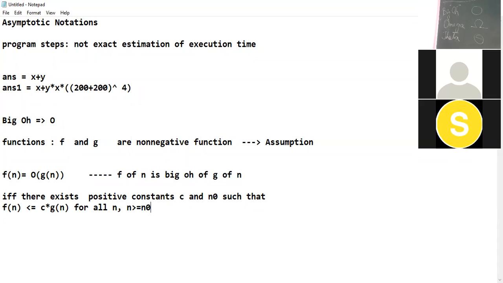Yes, it will take some time for you to understand. To make it understood, we'll solve an example and then we'll again come back to this definition.